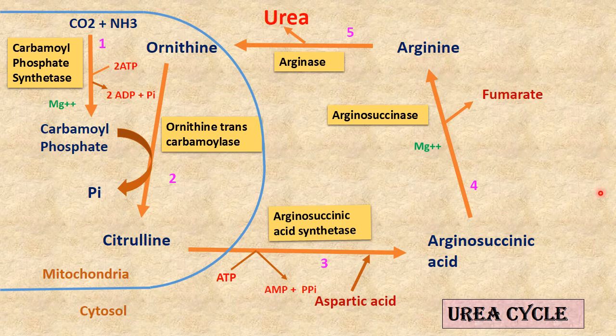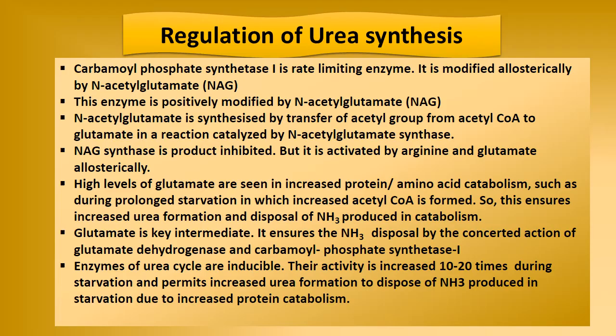This fumarate then enters the TCA cycle and produces aspartic acid again, which enters here. This arginine then converts into ornithine and urea is liberated. This ornithine is regenerated and used again in this cycle. One nitrogen comes from ammonia, one carbon comes from CO2, and the second amino group comes from aspartic acid. In this way urea is formed, that is NH2-CO-NH2.